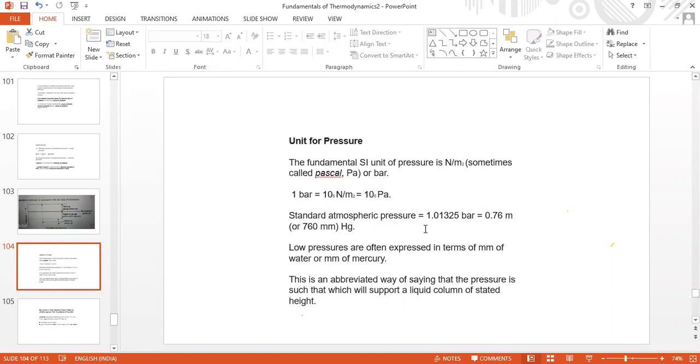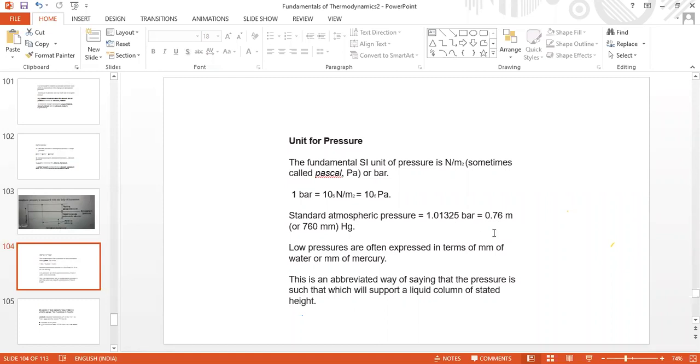So, in the formula, P is equal to rho g into h, or rho g is the specific weight into h, that is the height raised against atmospheric air. So the height raised against atmosphere is 760 mm or 0.76 meter.